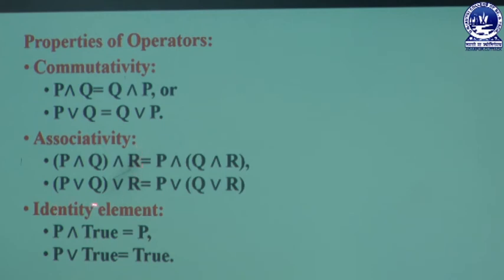Then next is the identity element. Here we are taking P as a literal, then AND true, which gives us P. Then here we are taking P or true, which is equal to true. This shows the identity element.